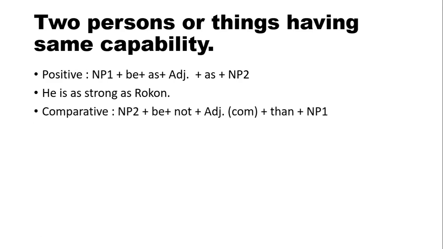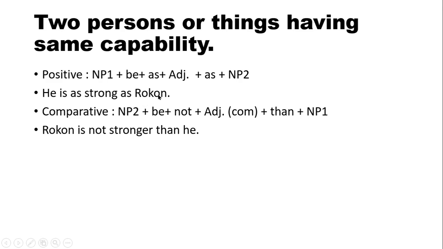So for comparative sentence, we have another structure. Firstly, we have to write down NP2, then be verb, not adjective, comparative form of adjective, then an NP1. So here you see, he is NP1 and Rokon is NP2. So we are going to change this sentence into comparative form.